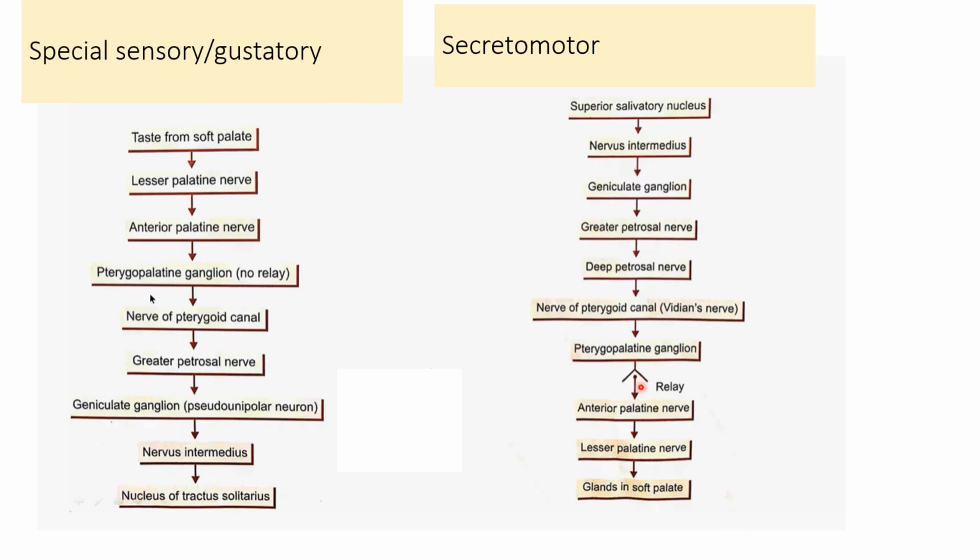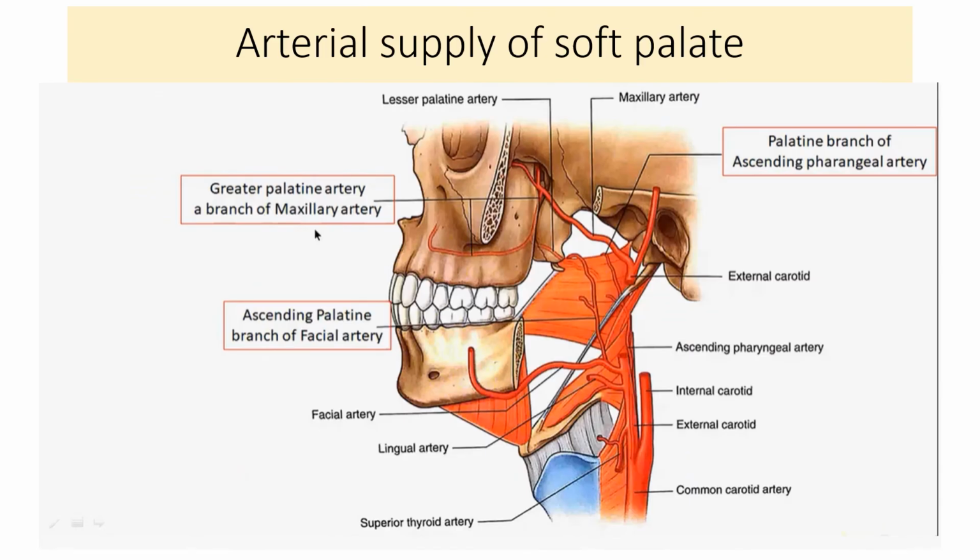So it is all reaching up to the pterygopalatine fossa. Then these are secretomotor fibers, so they will relay here, and then through the branches of the maxillary nerve, they will be supplied to the glands of the soft palate. So which all branches? The anterior palatine nerve, then lesser palatine nerve, and then reach up to the glands in the soft palate. Okay, so this is about the secretomotor pathway for the palatine glands.